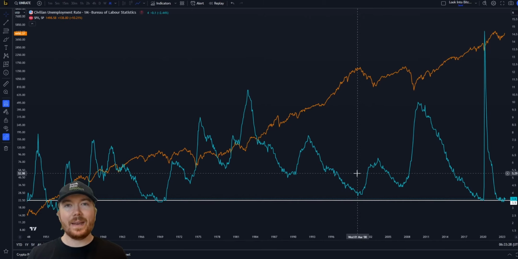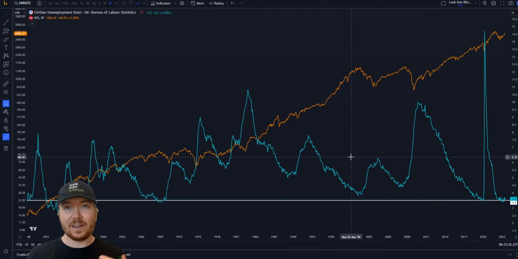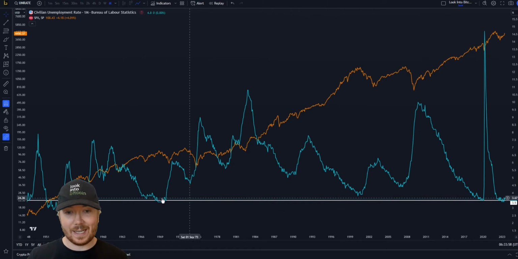And immediately you may think, a very low unemployment rate is actually very good for an economy. And this is true. Obviously, having lots of people in jobs definitely stimulates the economy and increases the velocity of money around the country. However, as we said, this usually coincides with the economy peaking because economies are cyclical. We have these boom and bust periods, and usually the worst times come after the best times. So we can see here in all of the S&P 500's history, once we see this unemployment rate dip this low, it usually precedes a decrease in asset prices.